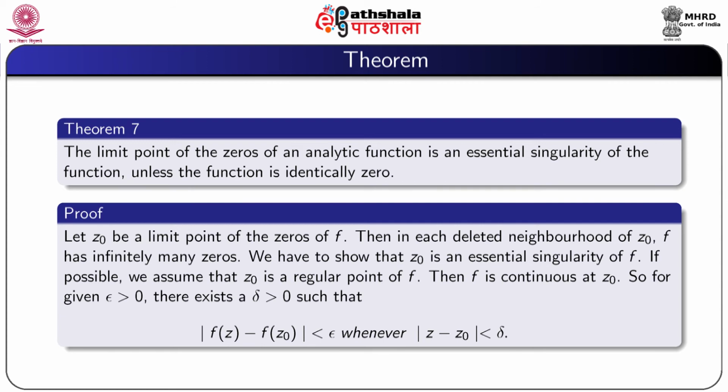If possible, we assume that z0 is a regular point of f. Then f is continuous at z0. So, for positive epsilon, there exists positive delta such that |f(z) - f(z0)| is less than epsilon whenever |z - z0| is less than delta.